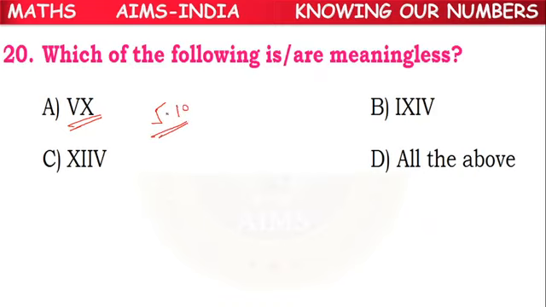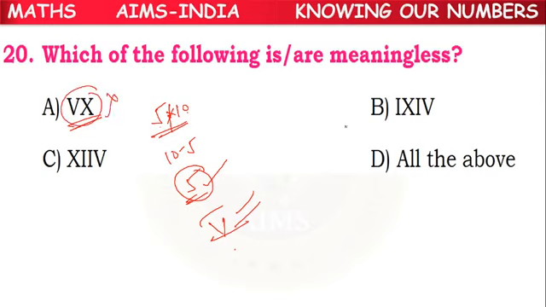This is meaningless because less value, greater value coming means we have to subtract, which means 10 minus 5. 10 minus 5 means 5. For 5 we have a separate symbol V. So 5 is represented by V, not VX. Wrong. Meaningless.